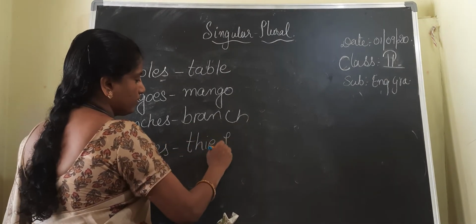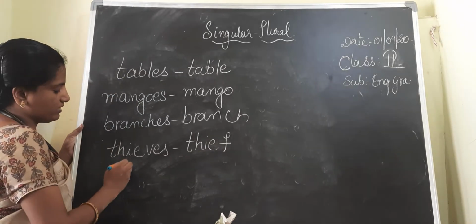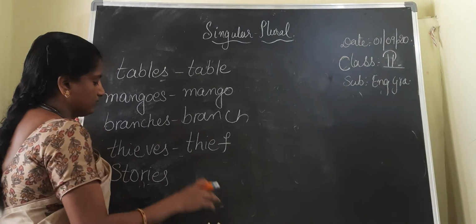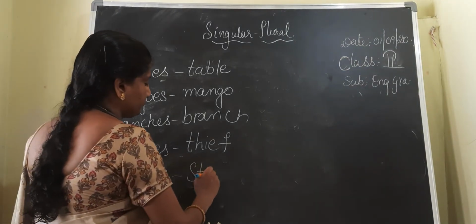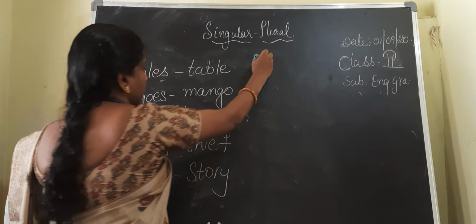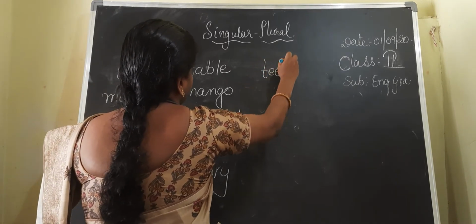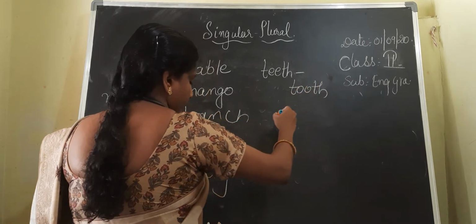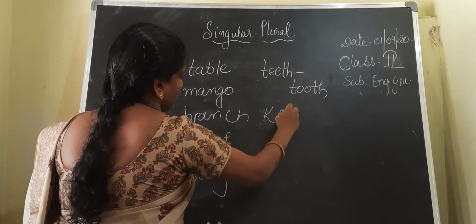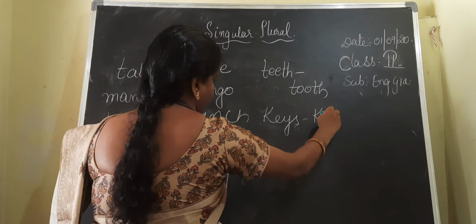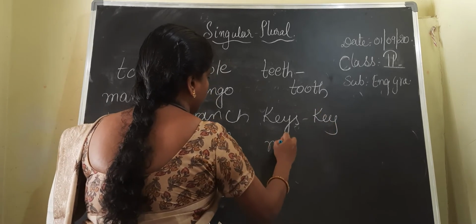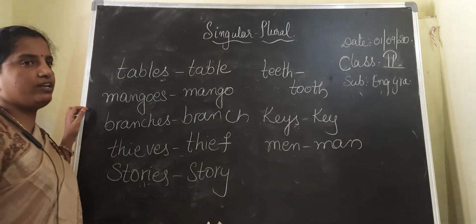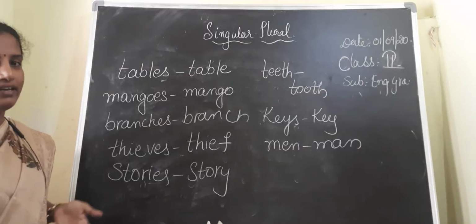Next children, stories. Story. Next, teeth. What is that? Tooth. Next, Nana, keys. Key. Men. Man. In this way, I have given you the singular word for the given plurals.